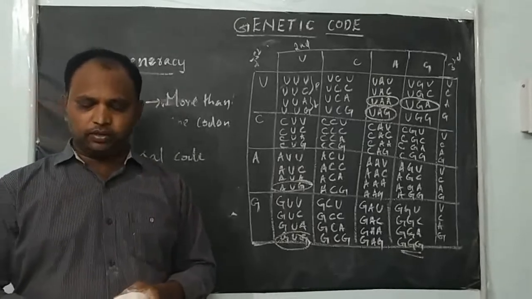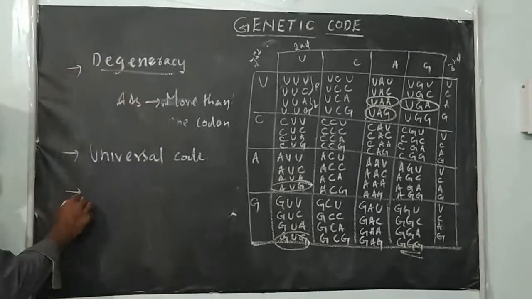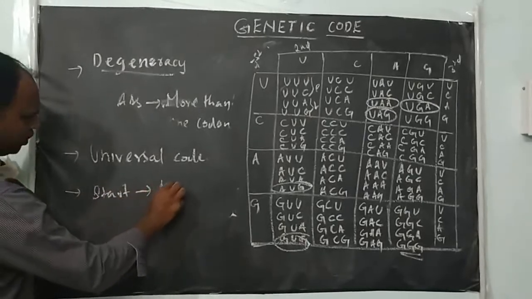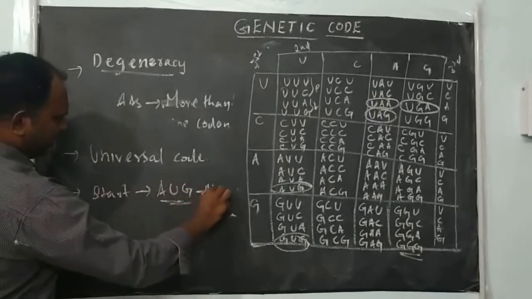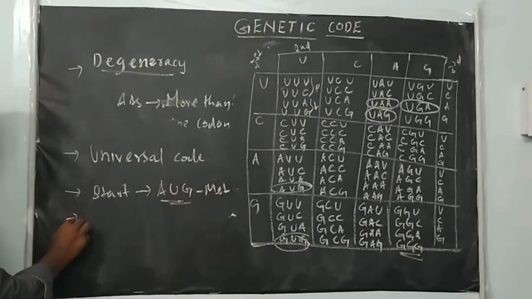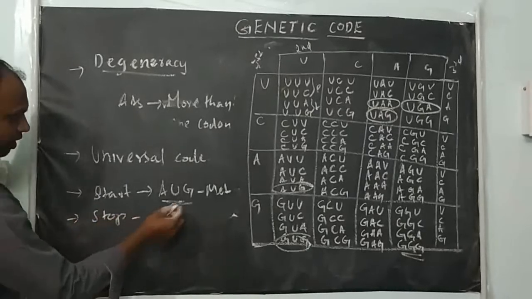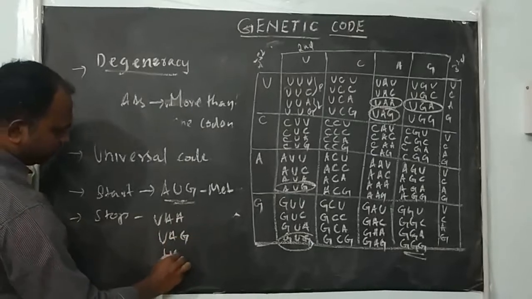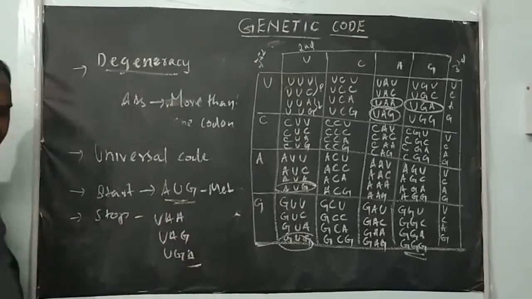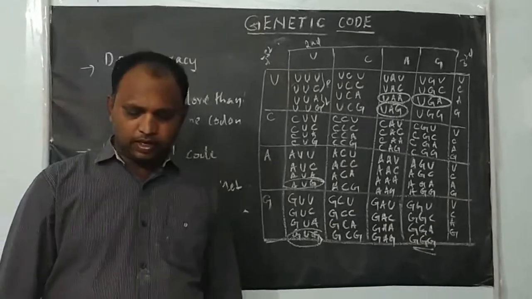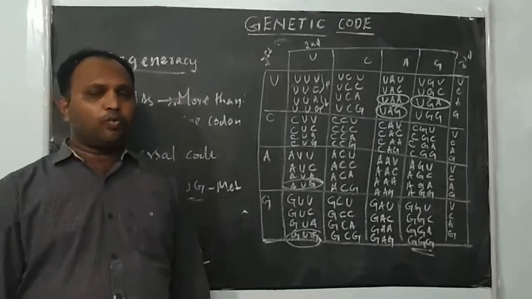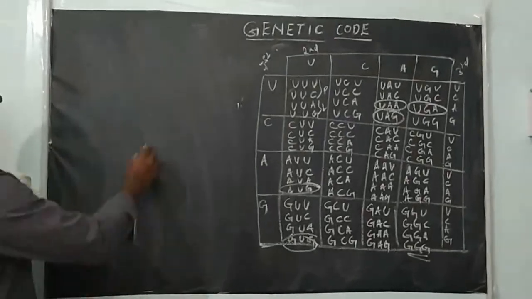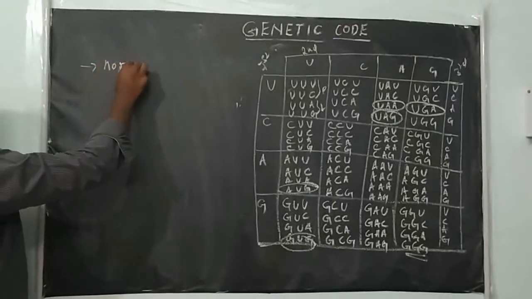And in this genetic code, which one acts as the start codon? Codon AUG, which codes for methionine, always acts as the start codon. And for the stop codon, there are three codons, UAA, UAG, and UGA. These codons always act as stop codons. And the genetic code dictionary is non-overlapping. What is that? Non-overlapping.